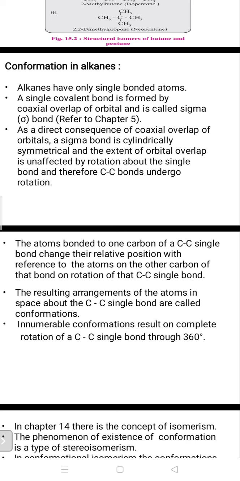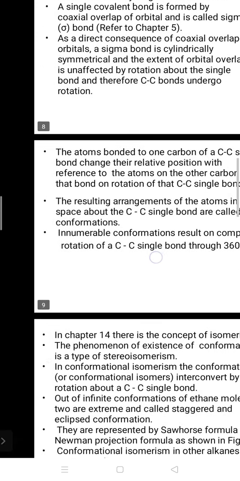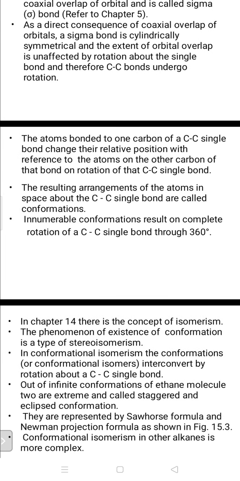So they show the particular position which is favorable to the space, and that is called conformation. So here innumerable conformations result on the complete rotation of the carbon-carbon single bond through the 360-degree angle. In chapter 14, in the previous chapter, there is the concept of isomerism, and the phenomenon of existence of conformation is a type of stereoisomerism.